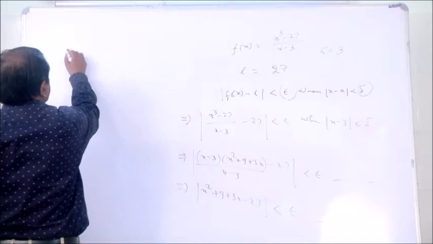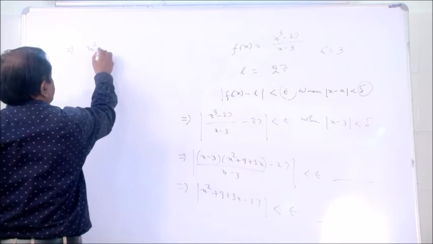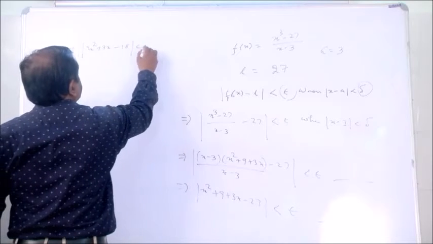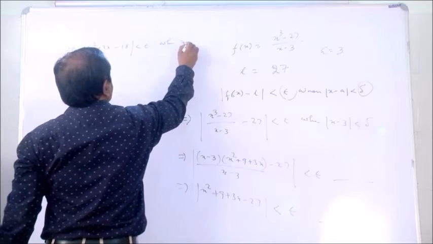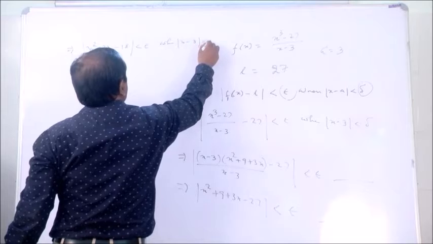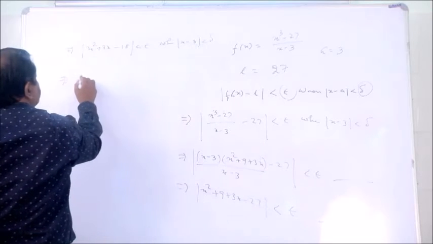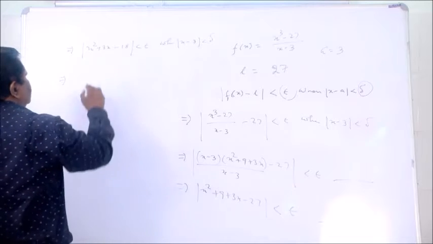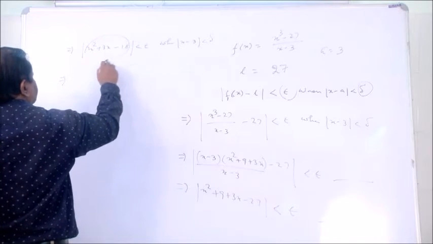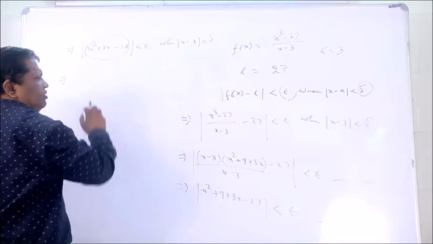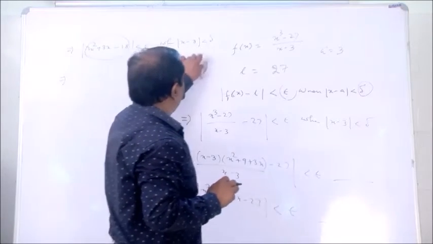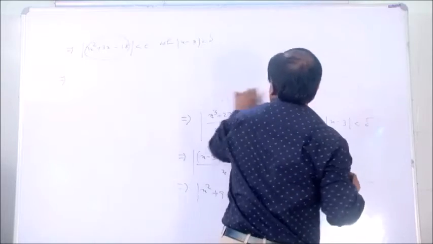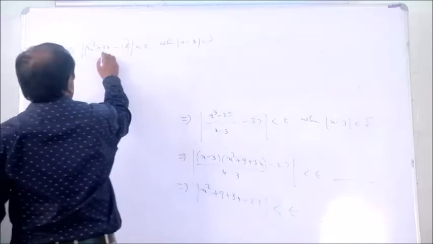And another one, so that implies |x² + 3x − 18| < epsilon when |x − 3| < delta. This is a purely algebraic expression. How can you simplify? We simplify by splitting the middle term.